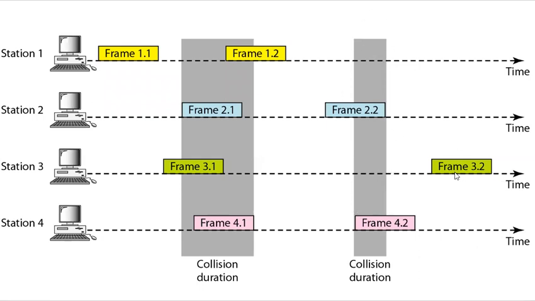And for frame 3.2, there is no collision. So basically at the end, only 2 frames reach, that is frame 1.1 and frame 3.2. Since there is only one channel to share, there is a possibility of collision, and we can see clearly that there is a collision. And these are the 4 stations. This is basically an example.